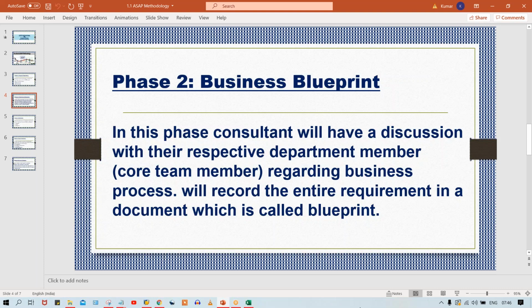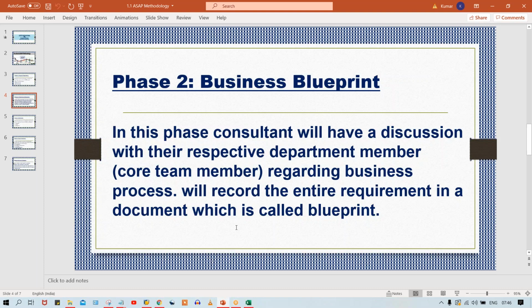Because during configurations multiple inputs are required. So once you proceed further, guys, in every session I'm going to tell you what inputs are required from the client side in these configurations, so that you have a perfect understanding of what inputs we are going to gather from the client side. So we are going to have a discussion with the client, meaning a particular person called the core team member, regarding business process. And that core team member is going to give you multiple requirements: I need this activity, I need that, multiple things are going to be explained, right?